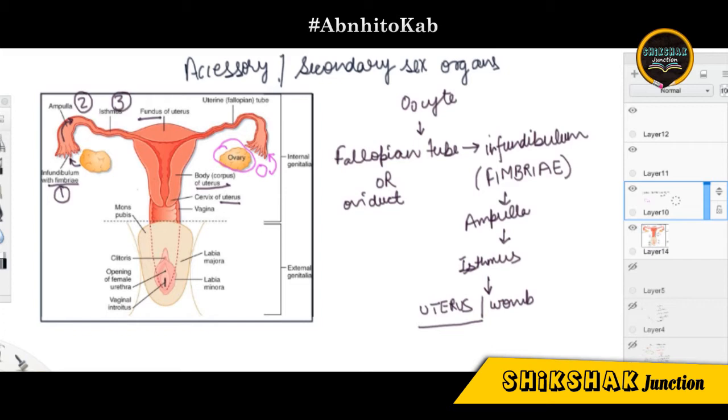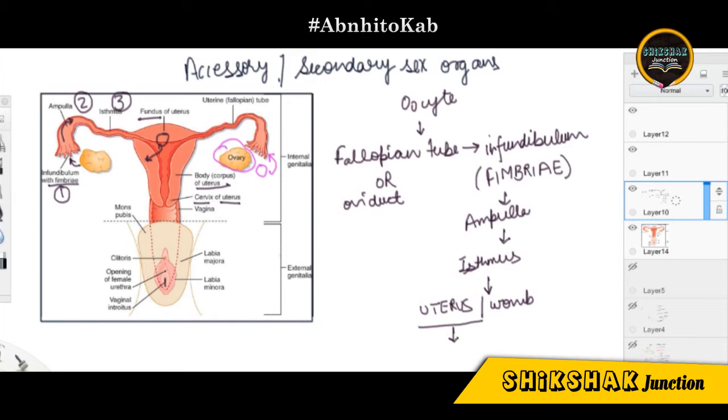These three layers have an important role to play in the fertilization part, and we will discuss in the gametogenesis lecture how the oocyte that has reached here finally gets into the uterus, leading to implantation and finally the growth of the fetus. So that we will discuss in our gametogenesis lecture. Next, moving on from the uterus, what comes next? It is the cavity of the cervix.